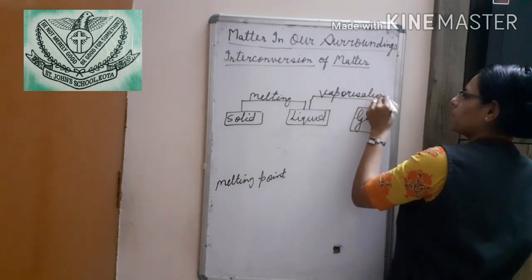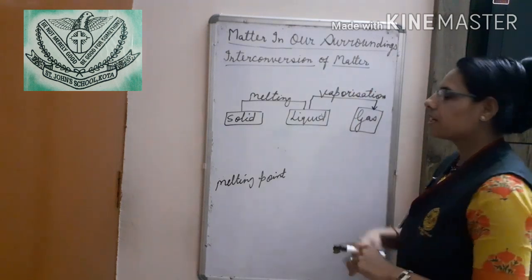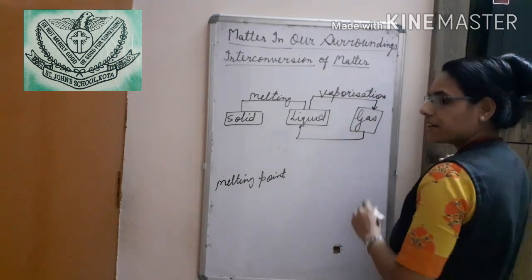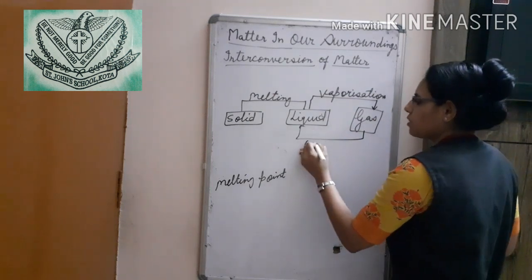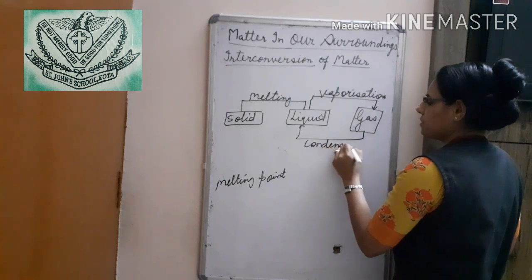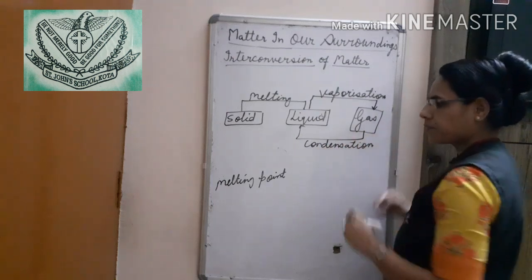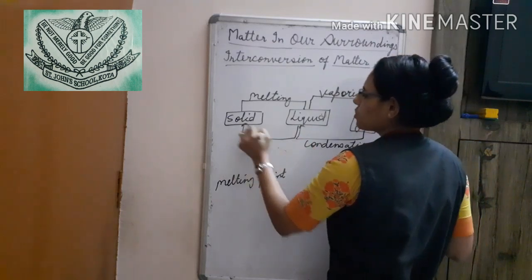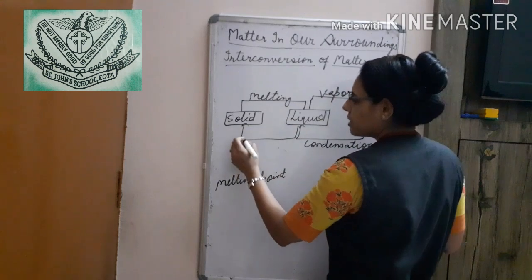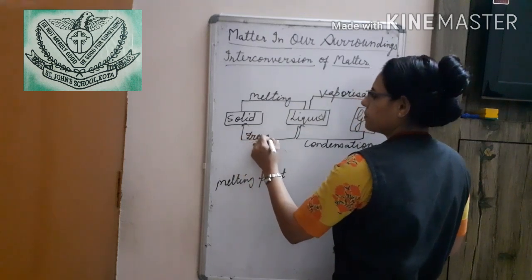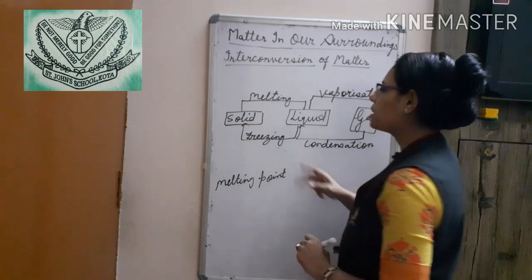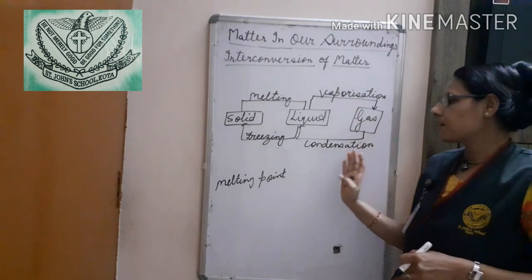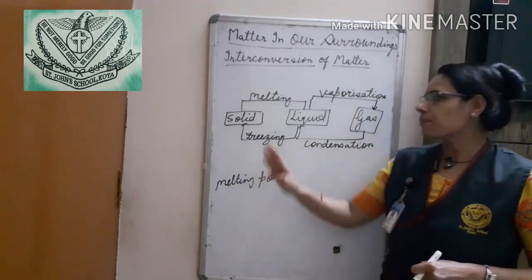When liquid changes into gas, this process is known as vaporization. This is the process in which liquid changes into gas. When gas changes into liquid, the opposite, it is known as condensation. And when liquid changes into solid, this process is known as freezing. So very important terms are here: melting, vaporization, condensation, freezing.